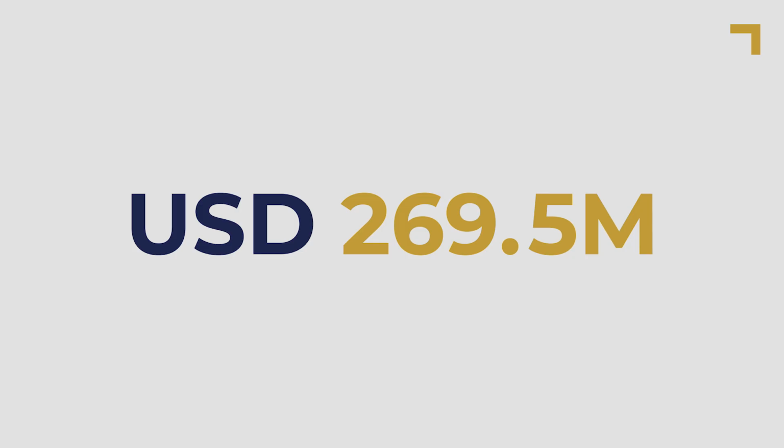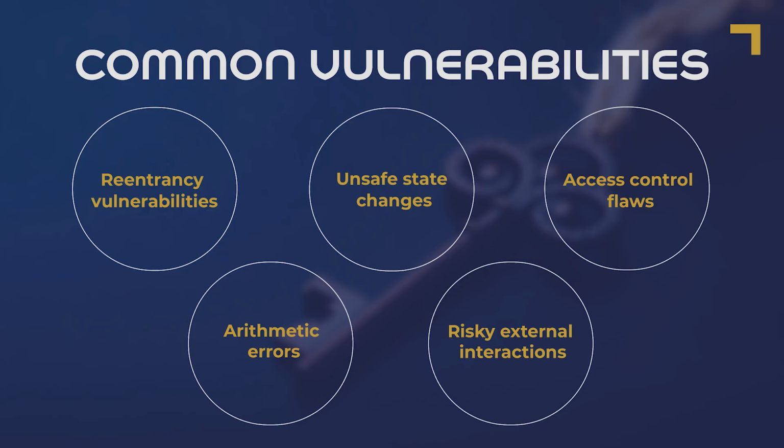upon. According to the Hacken 2024 Web3 Security Report, smart contract vulnerabilities led to losses of more than $269 million in a single year. So how do these issues occur? There are multiple vulnerabilities associated with smart contracts. Reentrancy flaws happen when a smart contract sends funds to another contract before updating its own balance, allowing the receiving contract to repeatedly call back and withdraw funds multiple times.